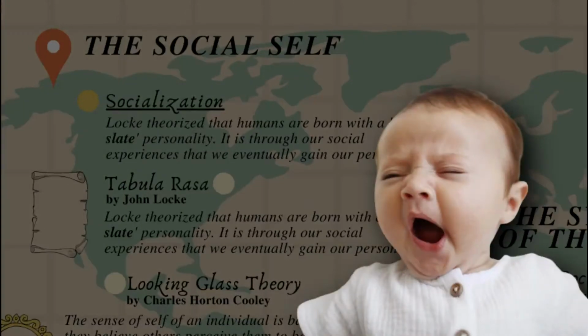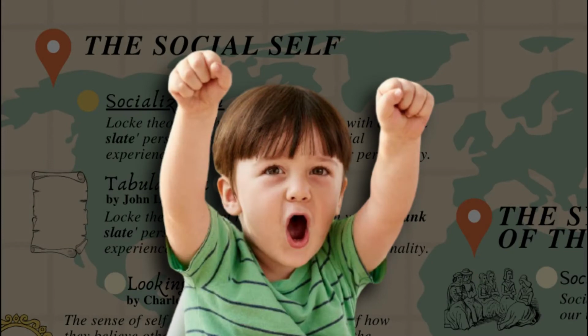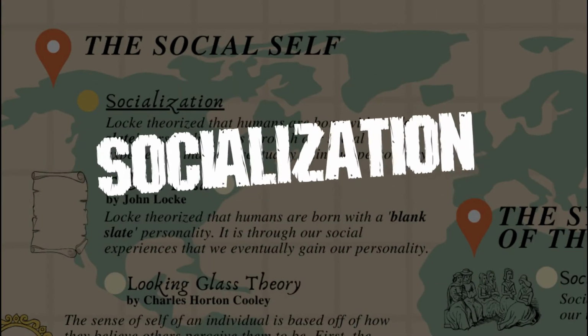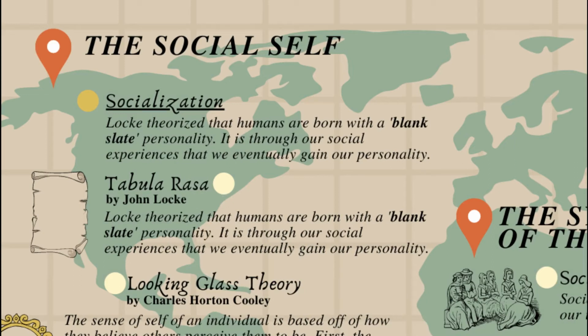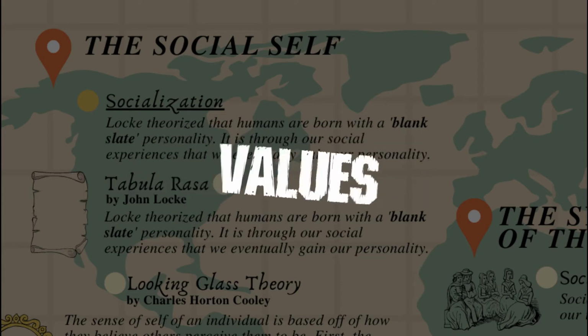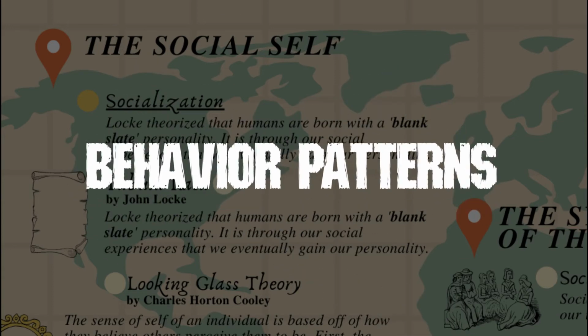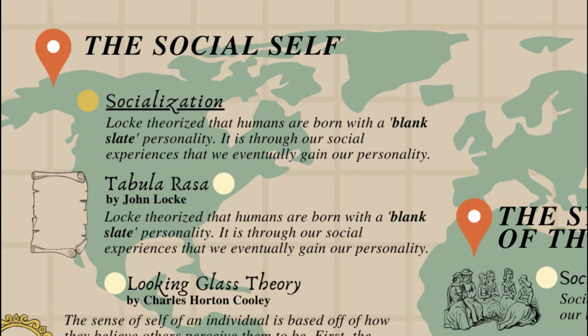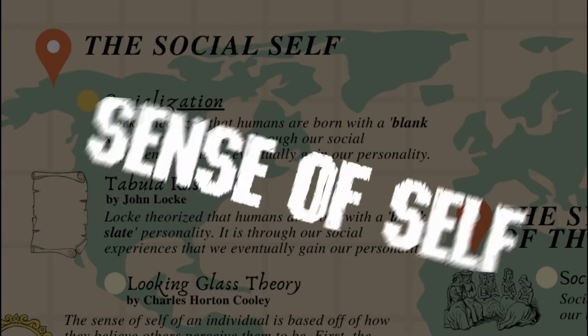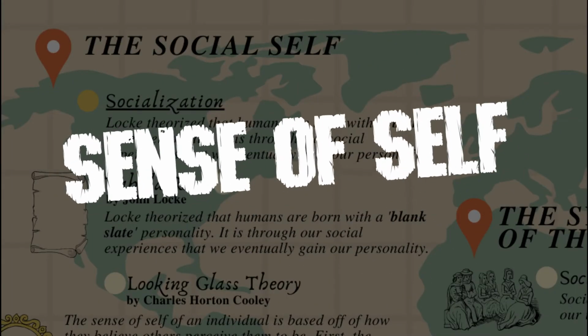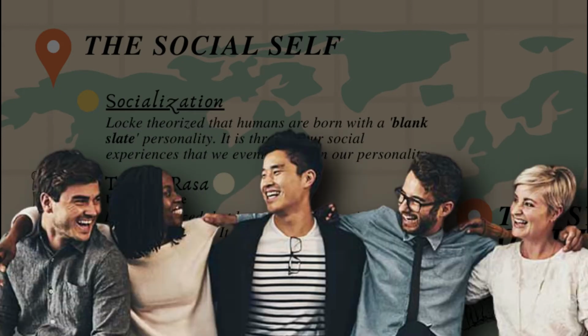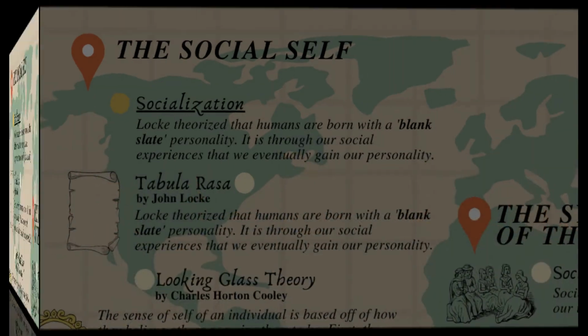We were born with no knowledge of the world and its societal norms. We only learn these things through the process of socialization. Socialization is the process in which people learn the basic skills, values, and behavior patterns of the society. Through this, we develop a sense of self, or an awareness that each one of us possesses a distinct identity that separates us from others.